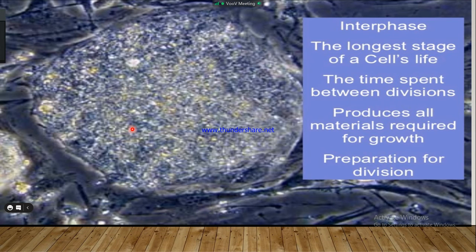So the first one is the interphase. What is interphase? Interphase is the longest stage of the cell's life. It is the time spent between two mitoses, in which the cell produces all the material required for growth and prepares itself for division.